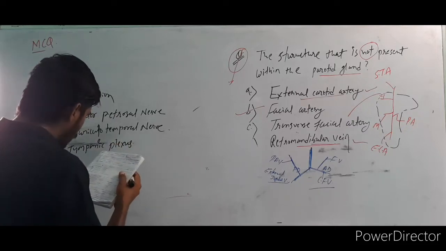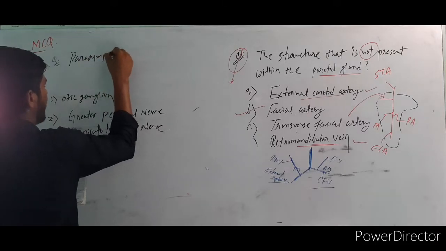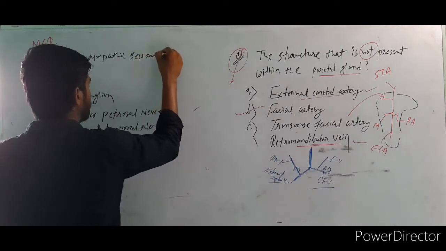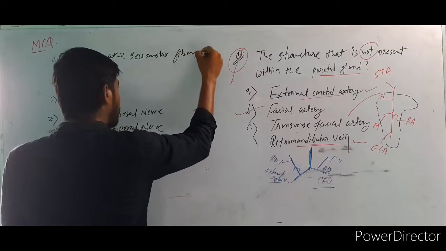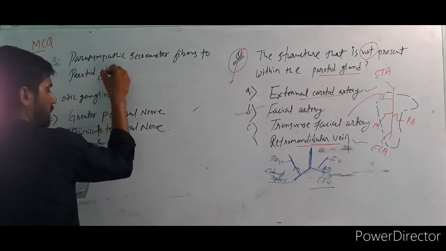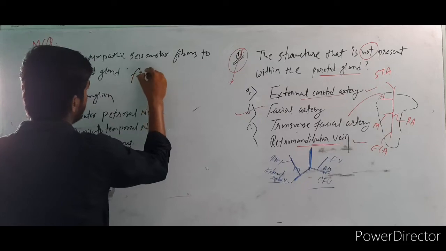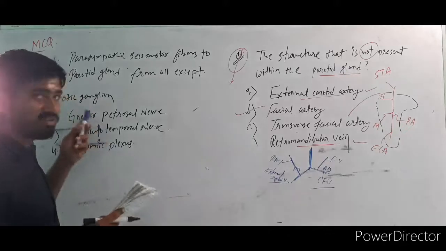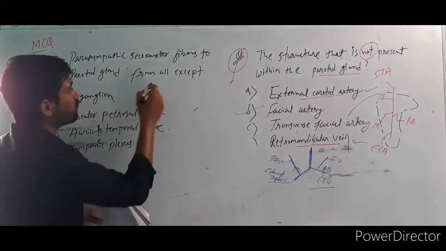So what is the question? The question is about the parasympathetic secretomotor fibers to the parotid gland from all except.